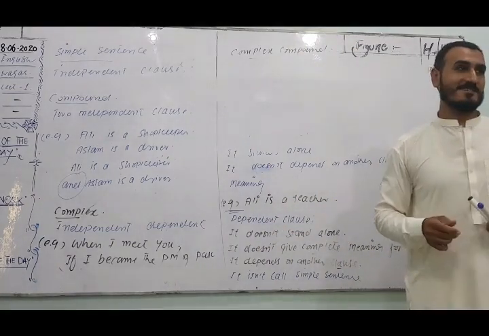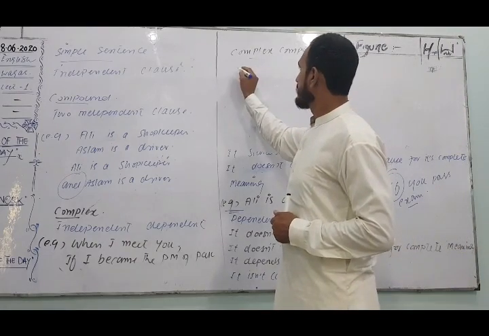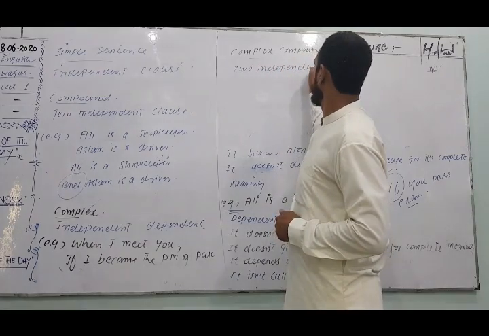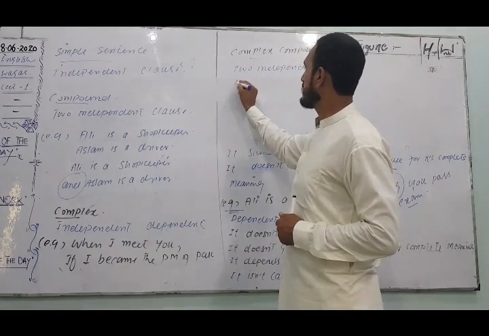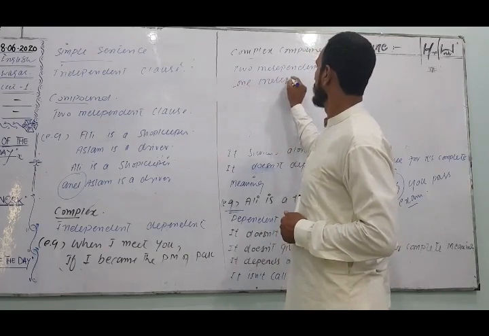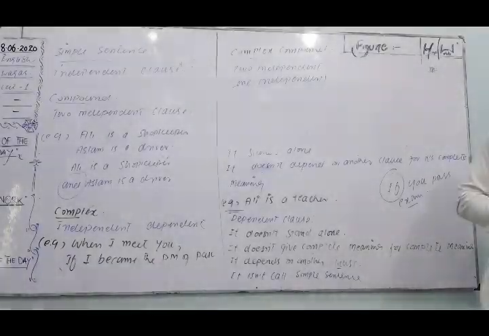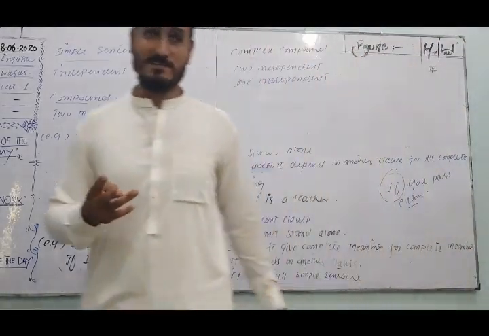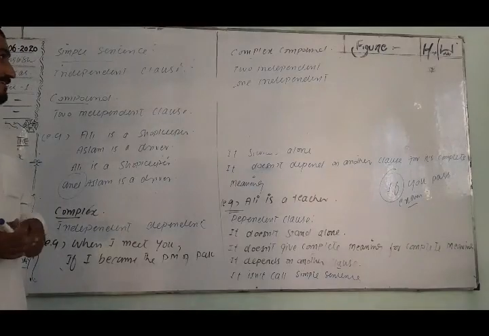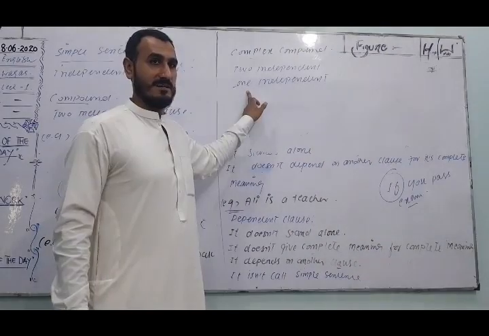It has three clauses: two independent clauses and one dependent clause.